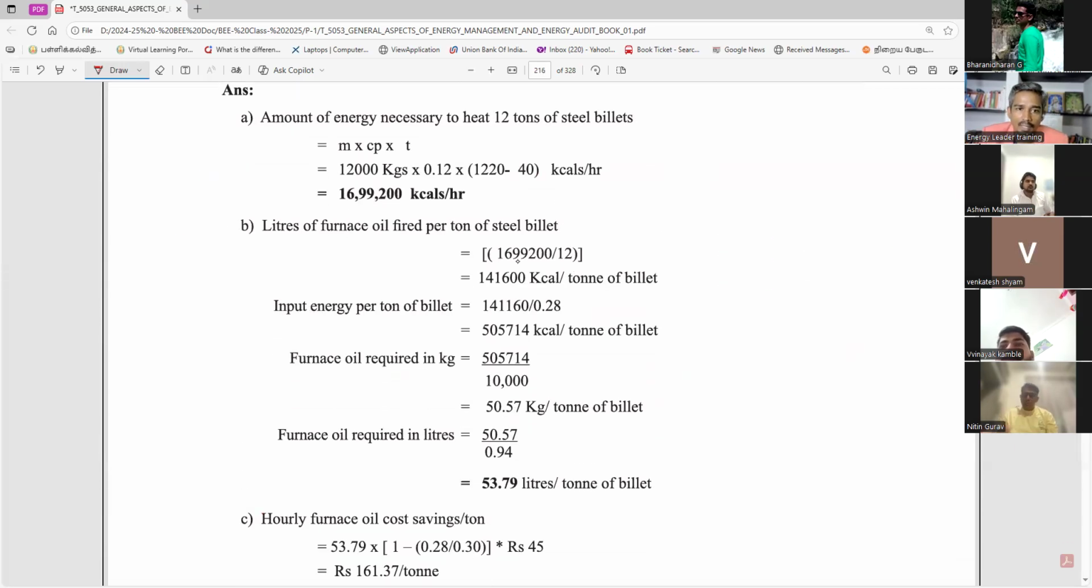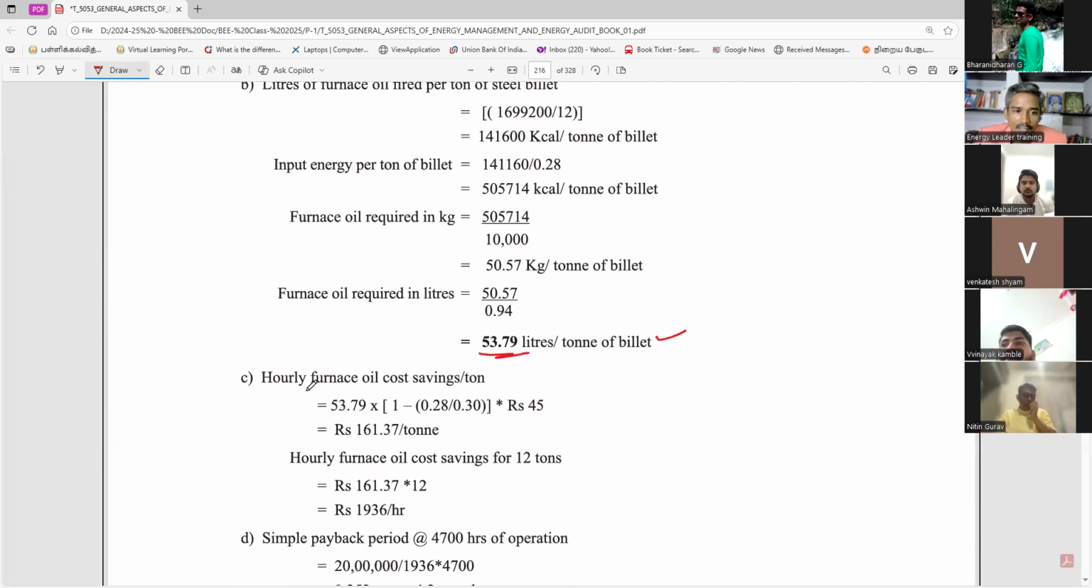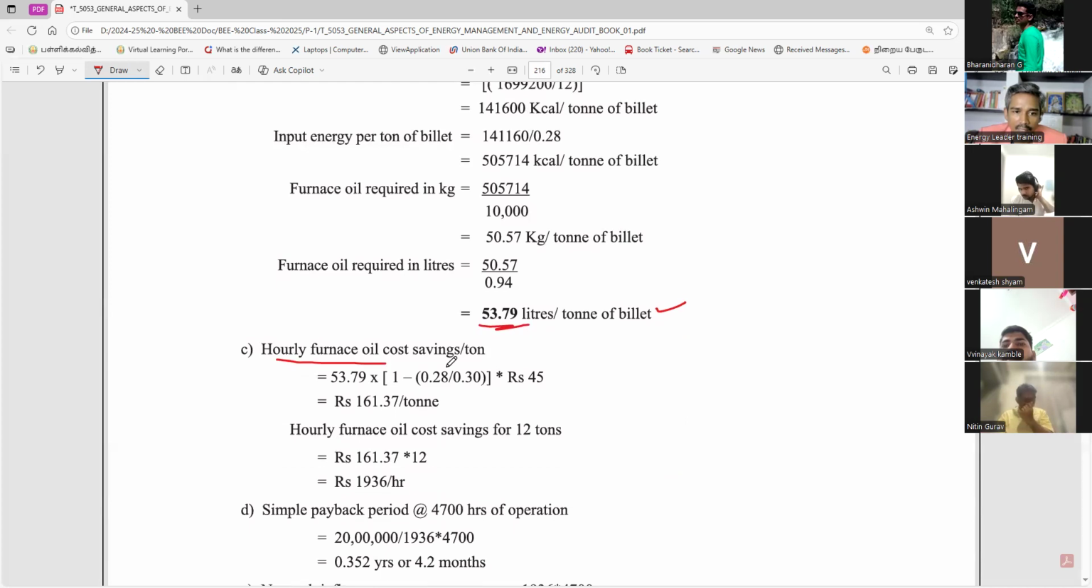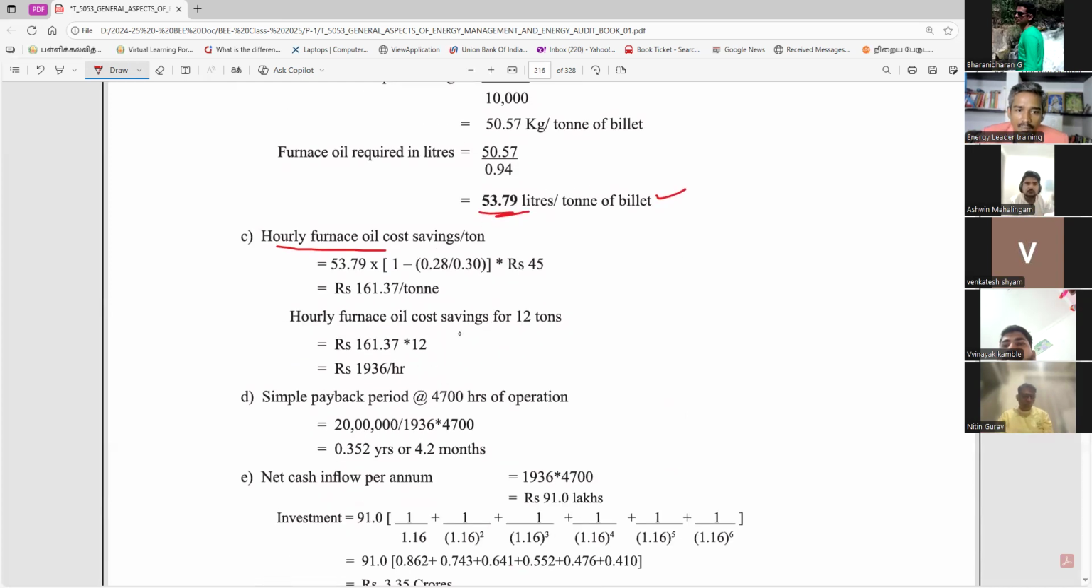This is where you have to find out the kcal. Then you have to find out how much liter saving. Then the hourly furnace oil cost saving. So how much cost saving? I will explain in our video clearly. The furnace oil, this is a per hour cost. Then 4,700 hours annual.